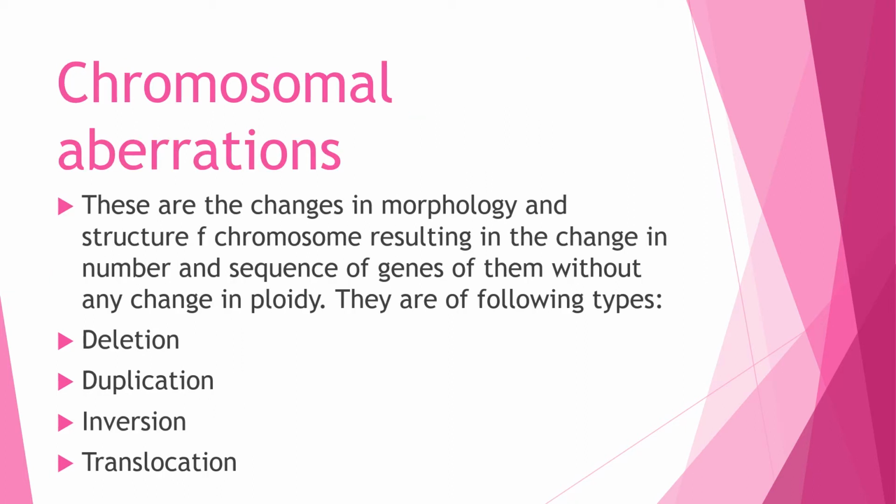Chromosomal aberrations are there. That may be because of deletion, or the same part is duplicated, that is duplication. Inversion is when a small part is broken from there and it turns 180 degrees, means it is reversed and gets joined again. This is called inversion. And translocation means that part gets joined to some other non-homologous chromosome. So there are four types of chromosomal aberrations: deletion, duplication, inversion and translocation.